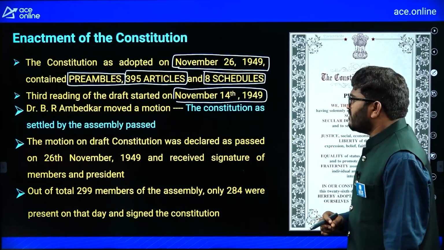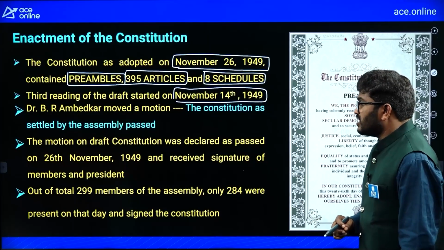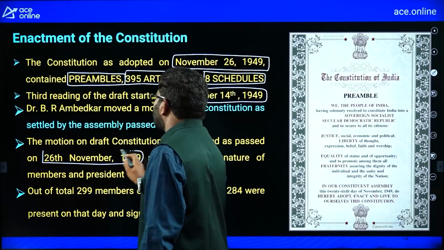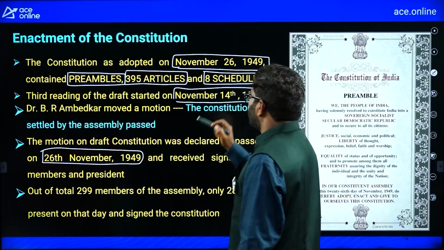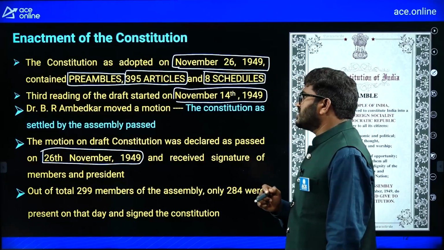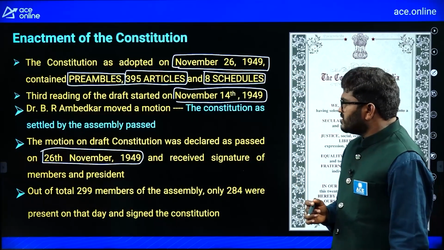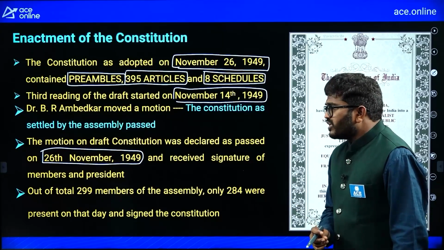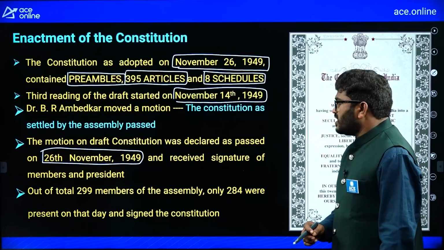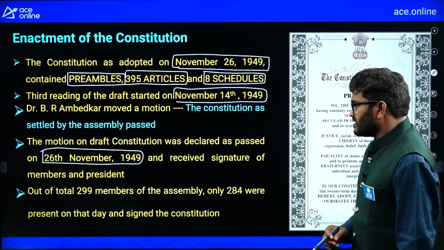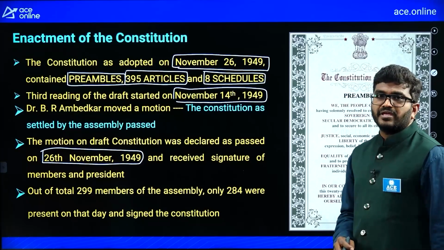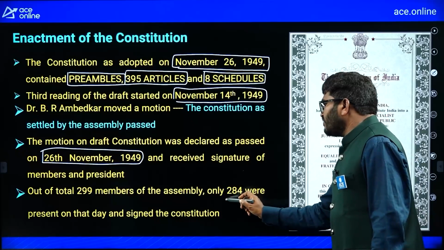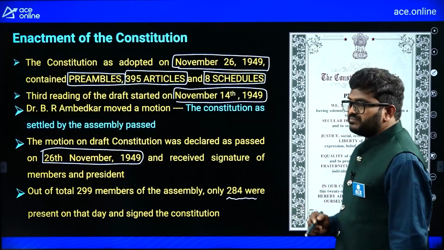The motion on the draft Constitution was done on 14th November, and it was declared passed on 26th November after reading all these things, and received the signatures of members and the president. Out of a total of 299 members of the Assembly, only 284 were present on that day and signed. So in the original Constitution, 284 members signed.